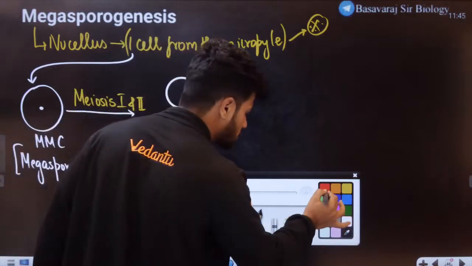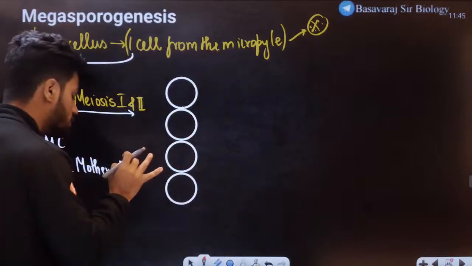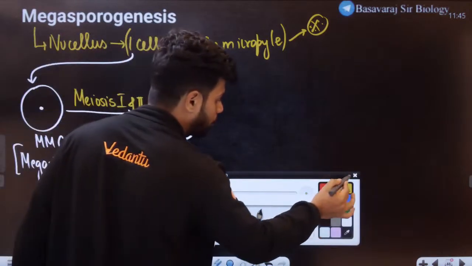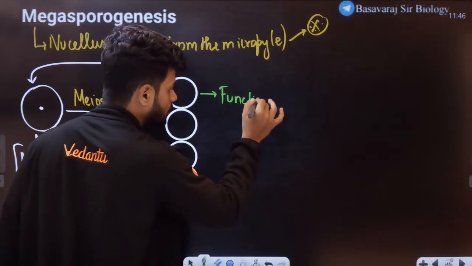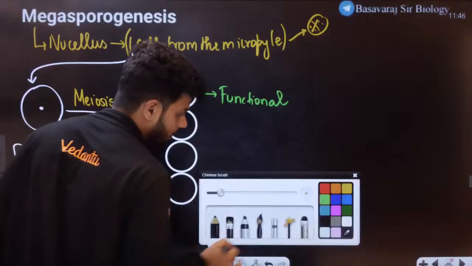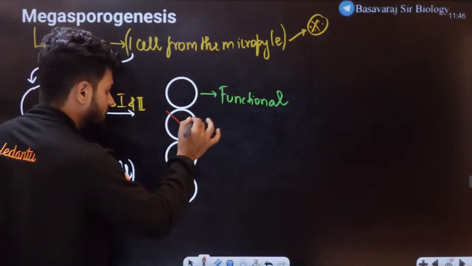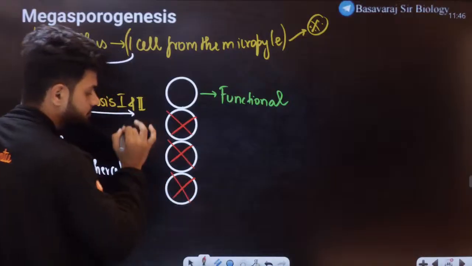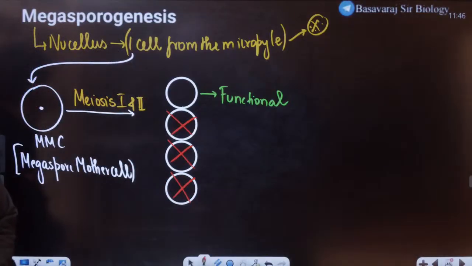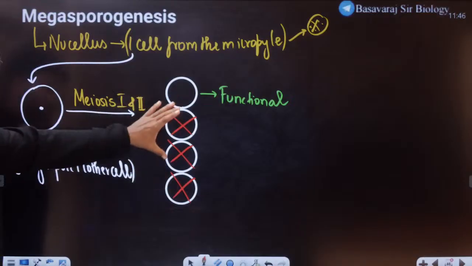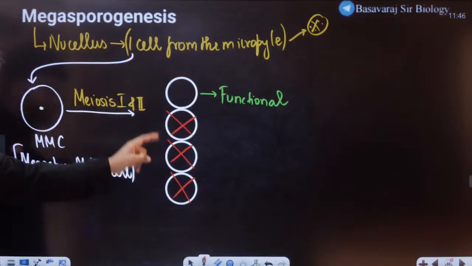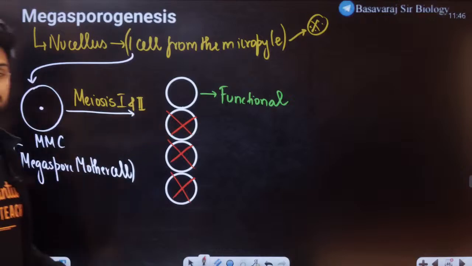The interesting thing to note here, students, is that out of these 4 spores, only one is going to be functional and the remaining 3 will degenerate. But why will this one be functional? Why can't this be functional? Can the top 3 degenerate, or does it always happen like this? That is the main thing.